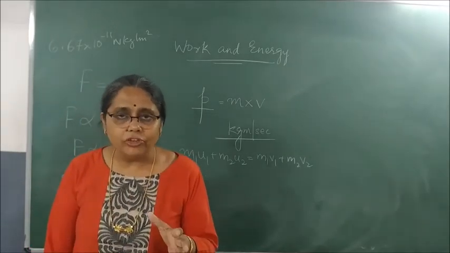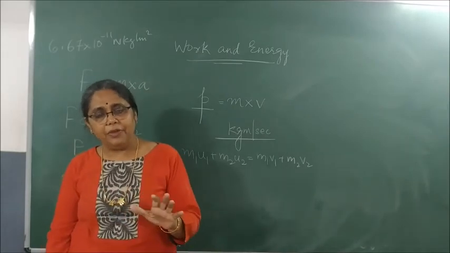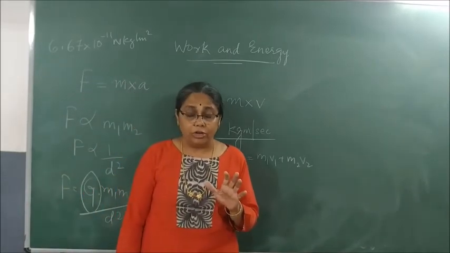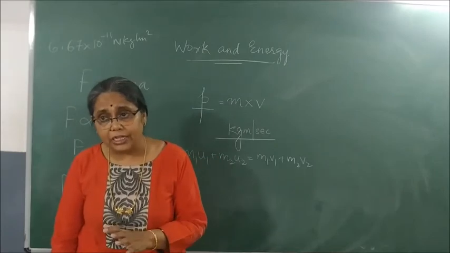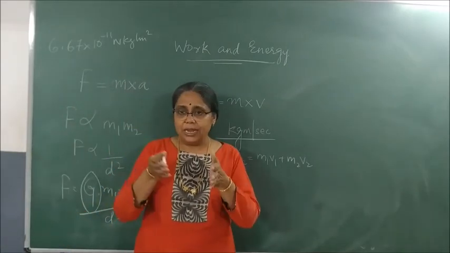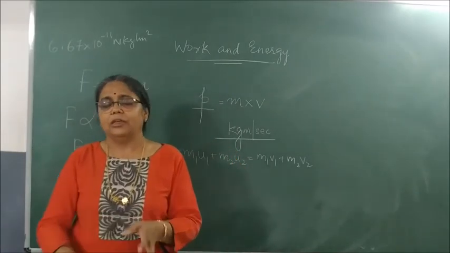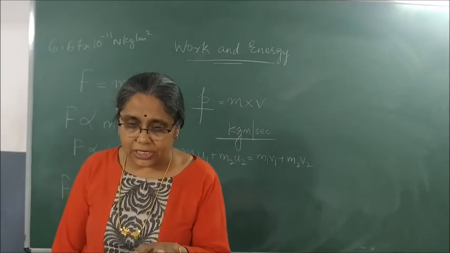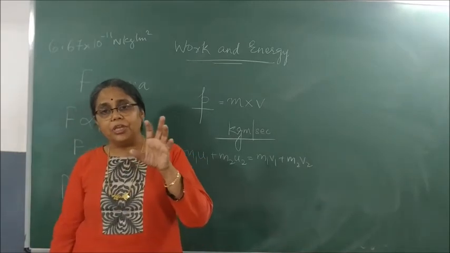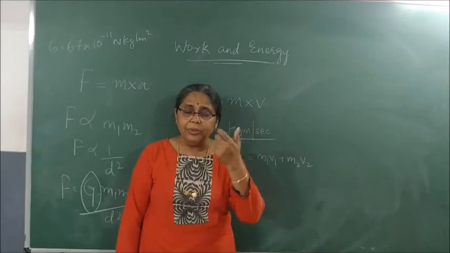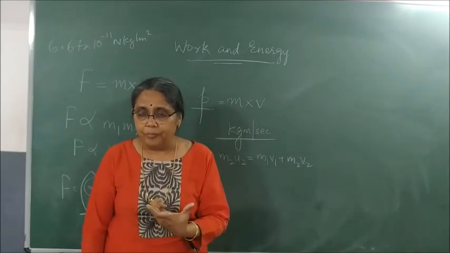The acceleration due to gravity is not the same everywhere. It is inversely proportional to the radius. More the radius, less the acceleration due to gravity. At the center of the earth it is 0. On the surface of the earth, at the poles it is maximum, and at the equator it is minimum.